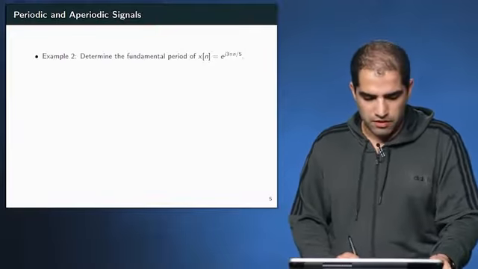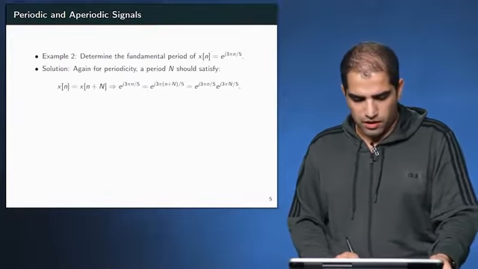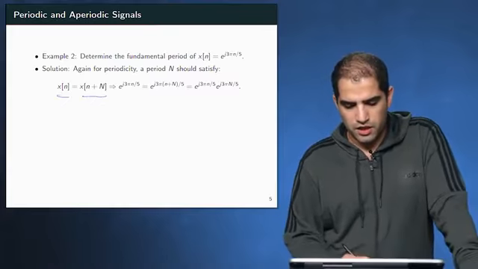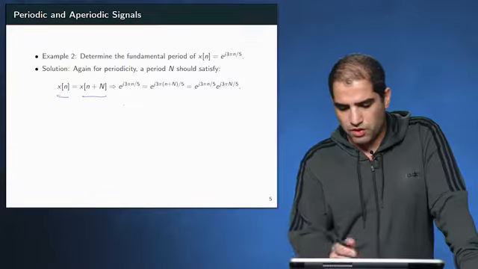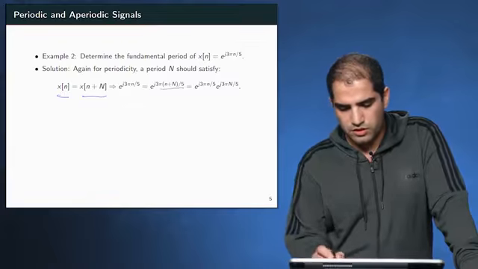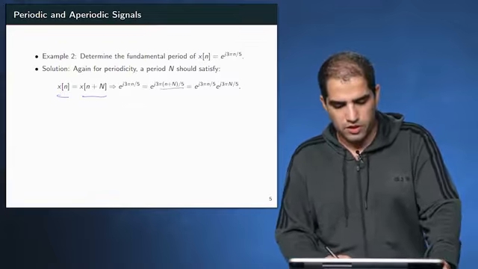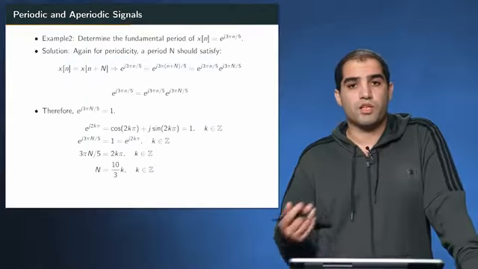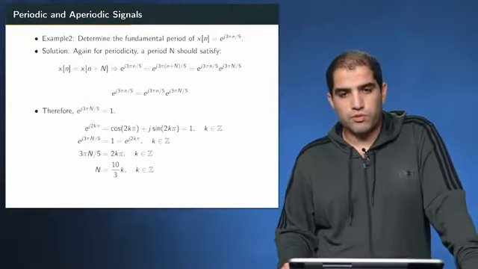We can do the same math by equating x[n] equals x[n plus capital N], and again distributing this sum over its product and using the product rule of exponentials and the properties of e to the j theta. We again get that this implies that j 3 pi N over 5 should be a complete multiple of 2 pi.